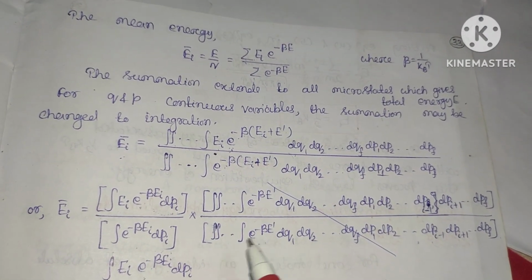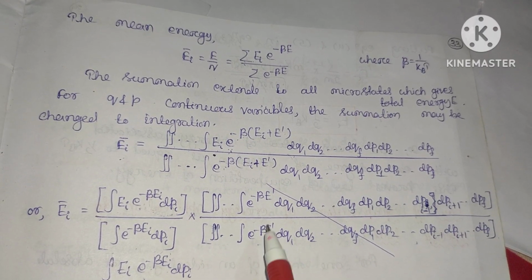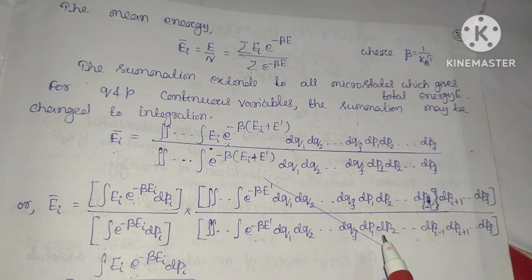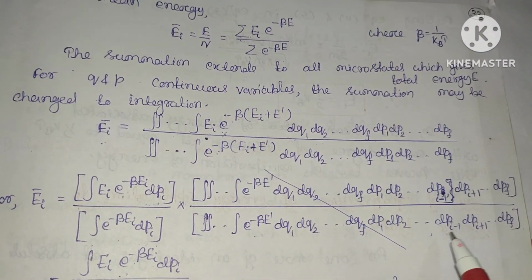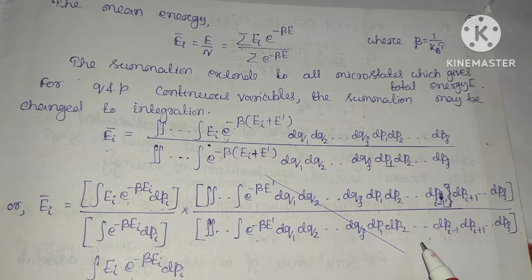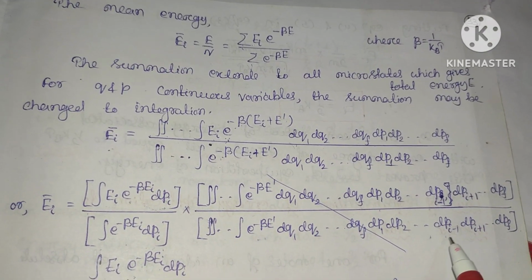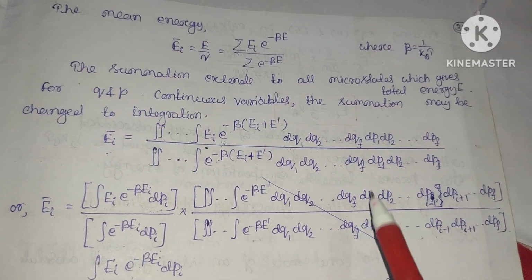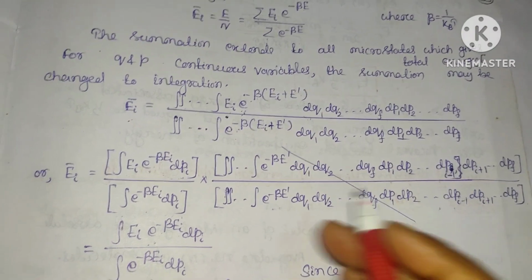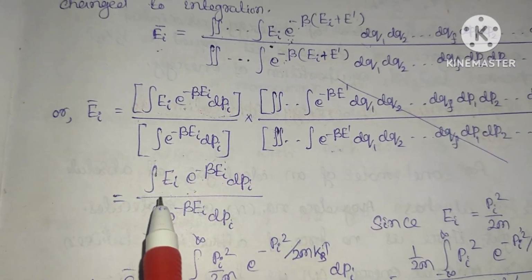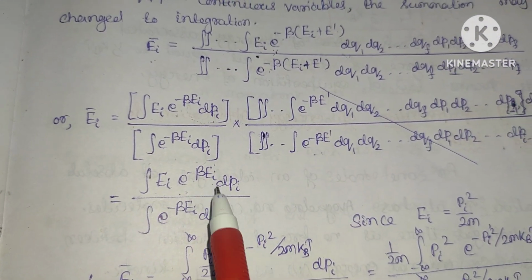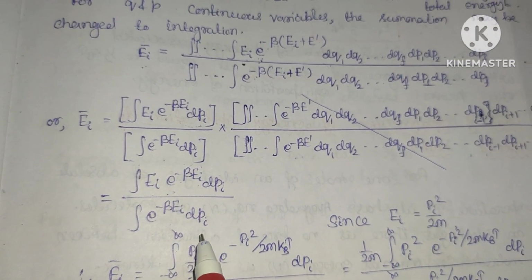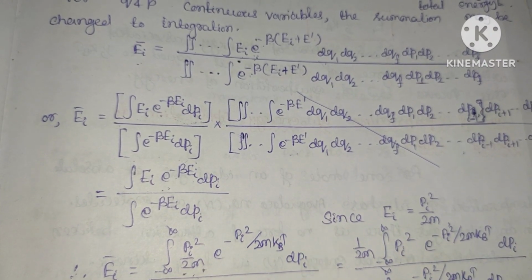So again, the integration over the rest of the terms, that is exponential minus beta e prime, dq1, dq2, and so on up to dqf, here dp1, dp2, and so on, up to dpi minus 1, then dpi is absent, here dpi is present, so dpi plus 1, and so on up to dpf. Here you can see that this term is the same. So this similar term gets cancelled and the remaining term is the integration over ei exponential minus beta ei dpi divided by exponential minus beta ei dpi. I think this much is clear.